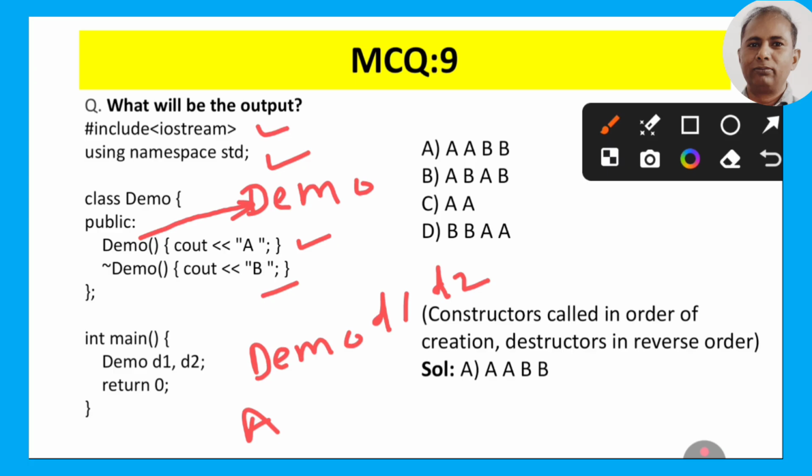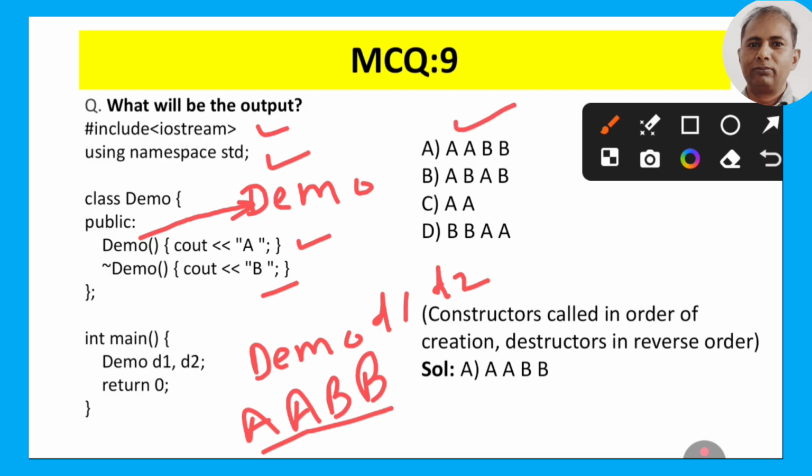So d2 will call the destructor and we will print b. Then d1 will call the destructor, that object d1 will be destroyed, so we will print b. So we should have the answer AABB. So I think option A is the correct answer here.